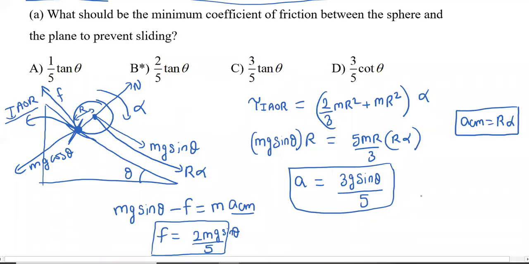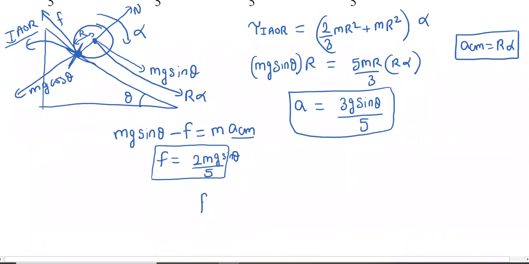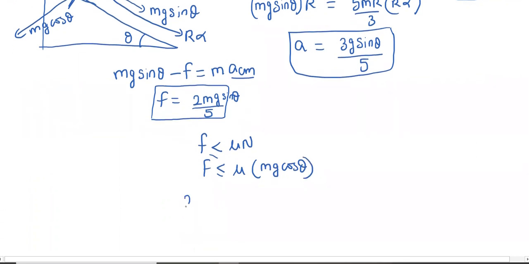So this is static friction, and we know that static friction should be less than or equal to mu times the normal reaction. I don't know the value of mu. The normal reaction in this case is mg cos theta. Now substituting the value of friction, 2 mg sin theta divided by 5 is less than or equal to mu times mg cos theta.